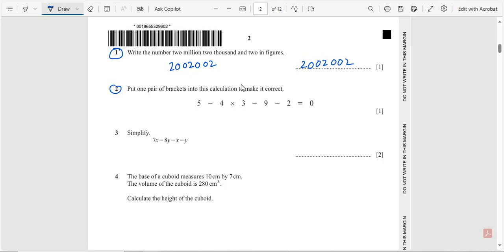Question number 2. Put one pair of brackets into this calculation to make it correct. If we rearrange this one, 5 minus 4 multiplied by 3 minus 9 minus 2, it will give the answer 0. So this is our final answer.